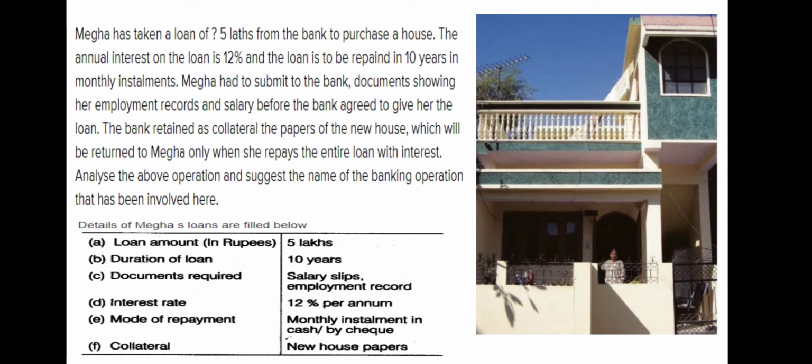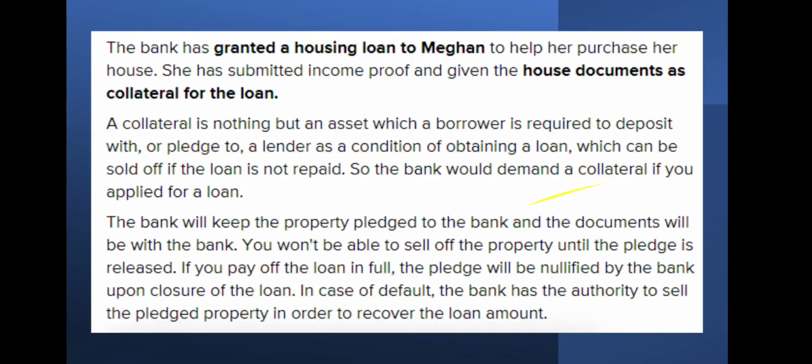The terms of credit vary substantially from one credit arrangement to another. They may vary depending on the nature of the lender and the borrower. Here she is making a house loan. If somebody makes a vehicle loan or another kind of loan, it will differ from one loan to another. The next section will provide examples of the varying terms of credit in different credit arrangements.